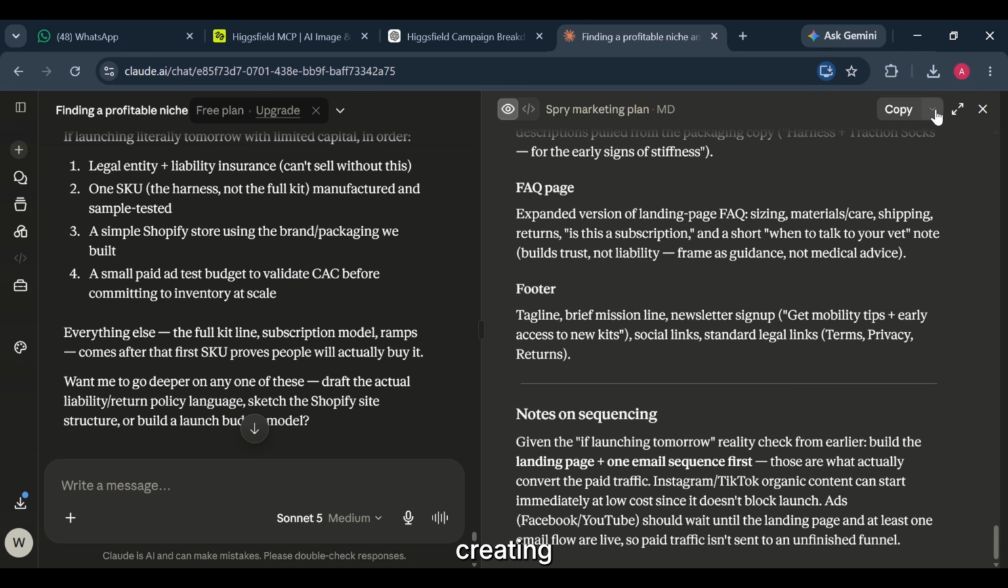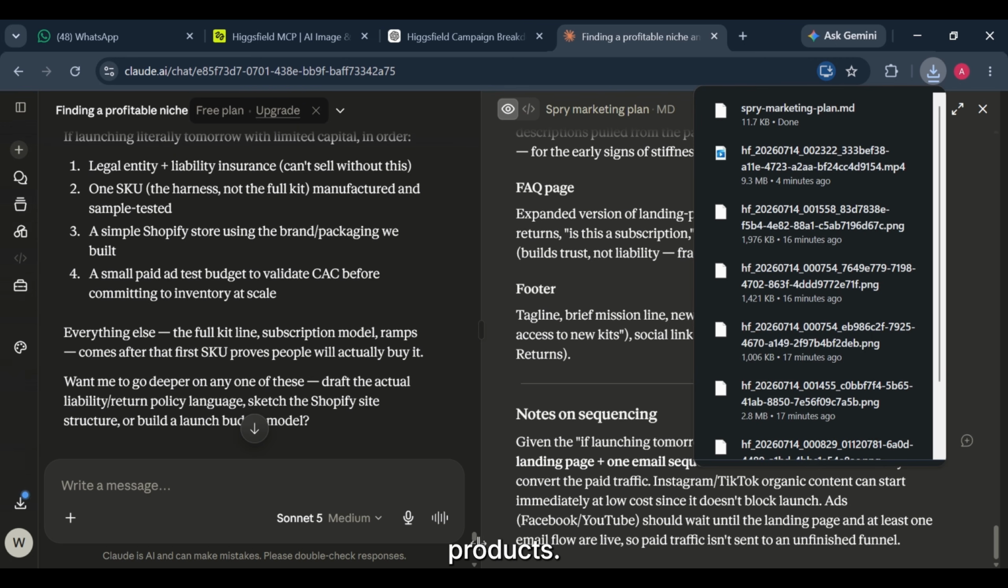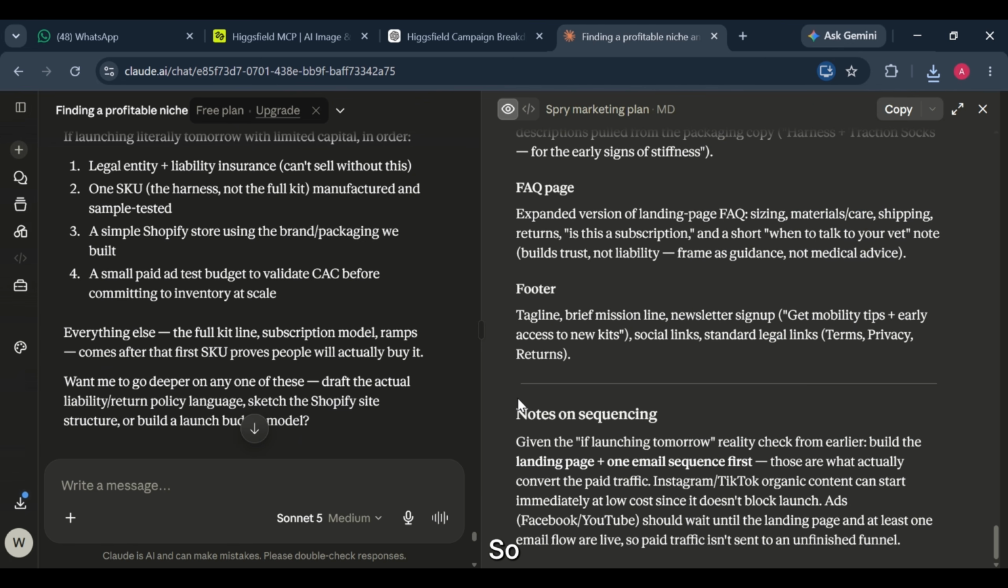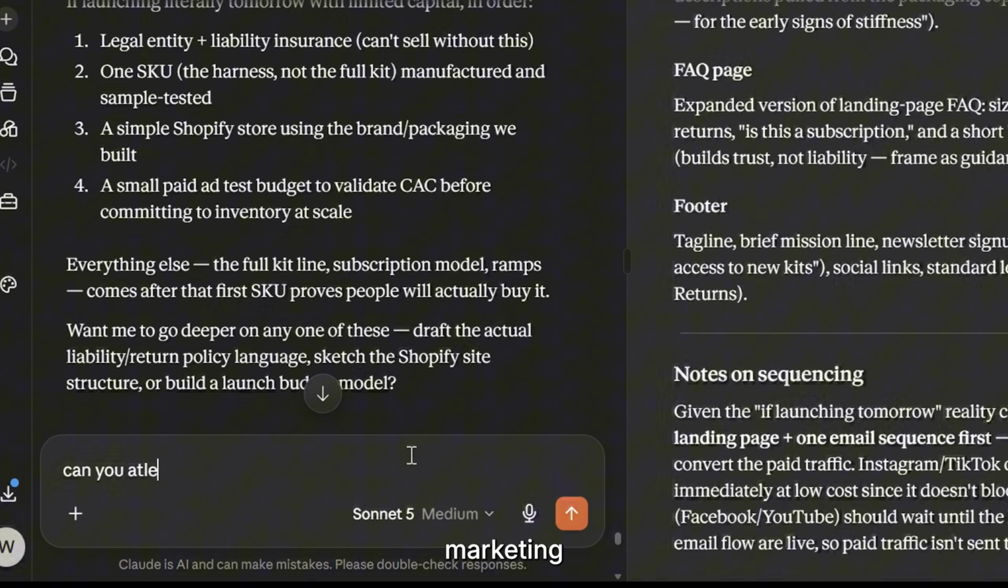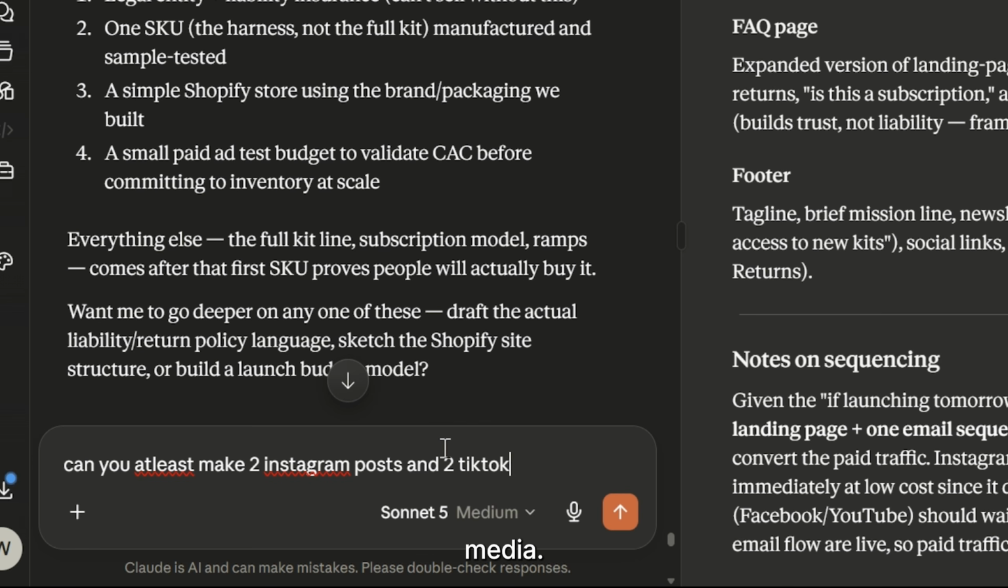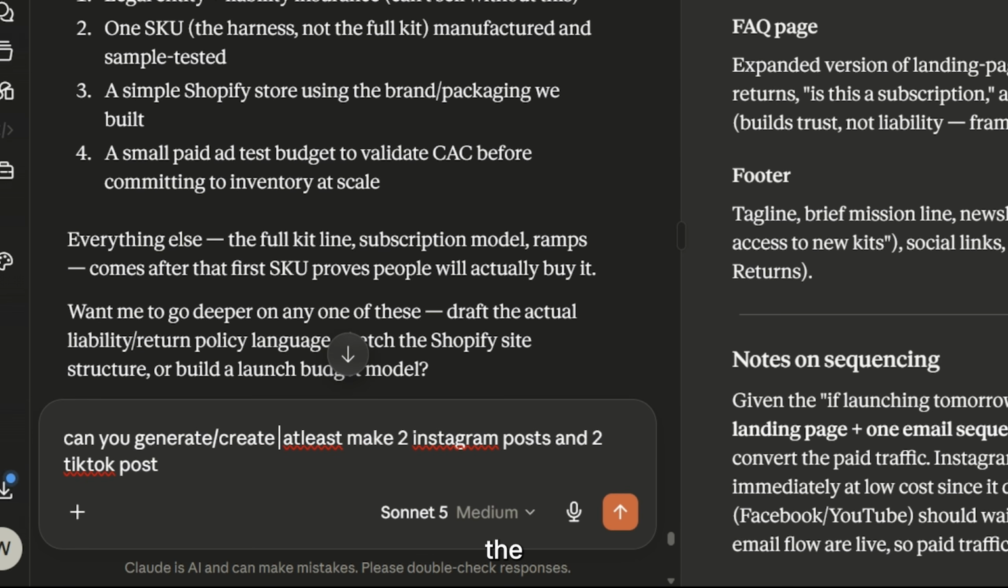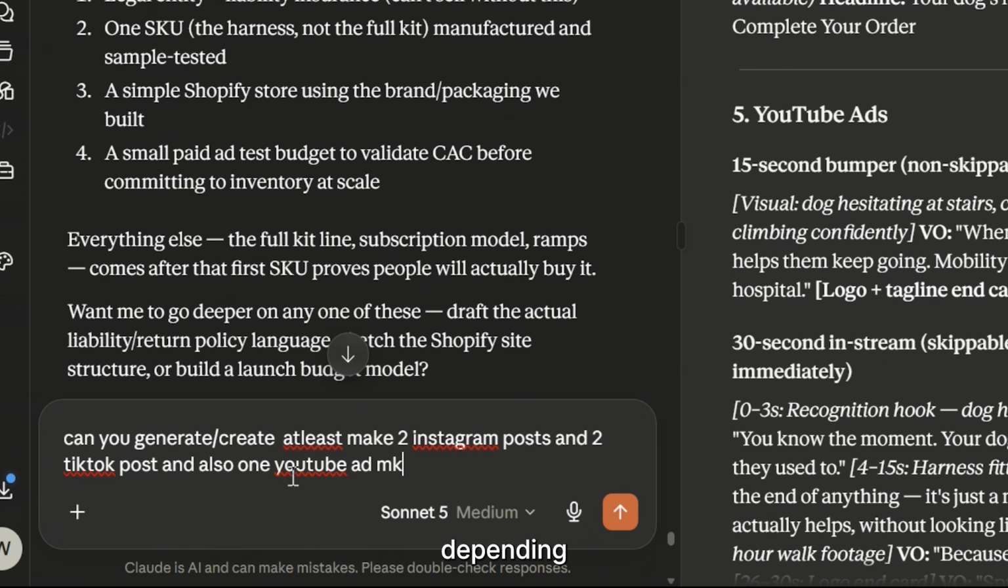Now let's move beyond creating visuals, because having beautiful content doesn't automatically sell products. People still need a reason to stop scrolling, to click, to care. So I wanted to see how Claude handled the marketing side. First up, social media. Instead of treating every platform the same, Claude adapts the strategy depending on where the content